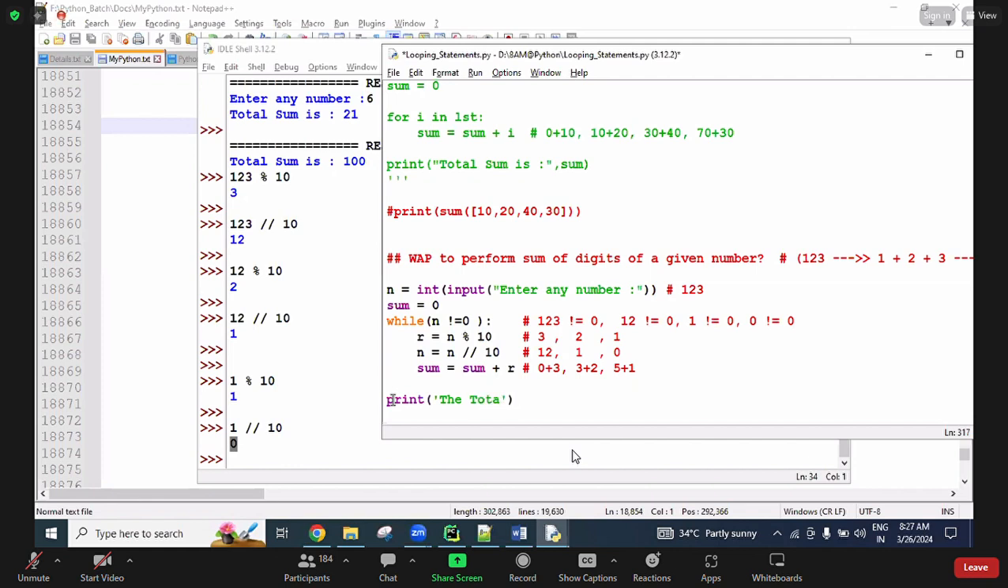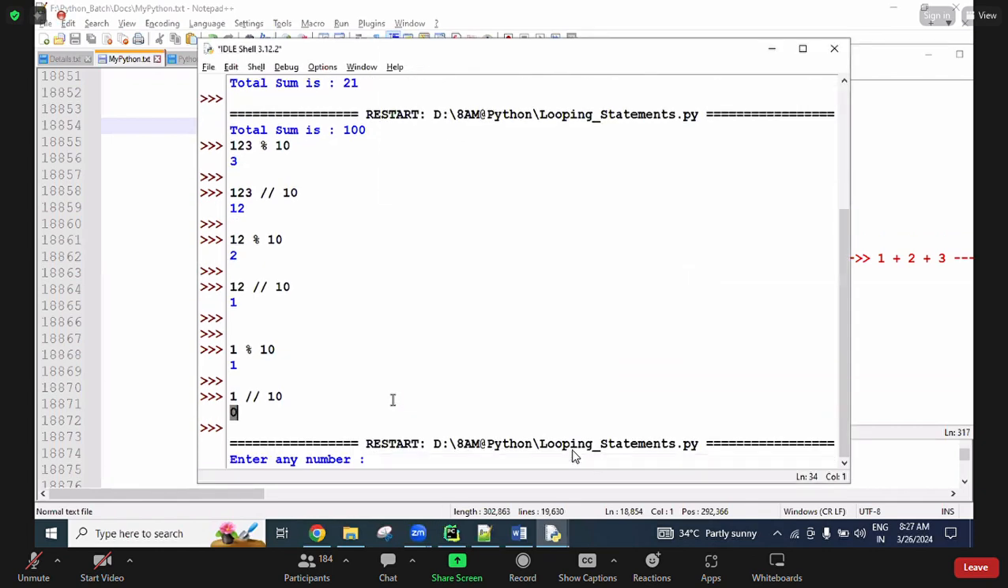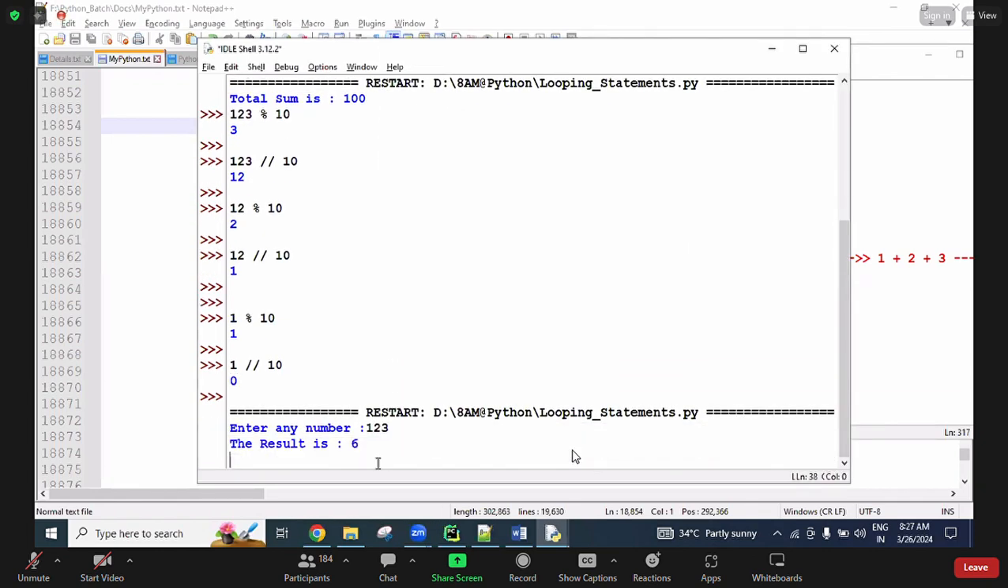Sum of given numbers. Okay. So the result is simply sum, I will write. So now you can execute. I'm using 1, 2, 3. So the result is 6.